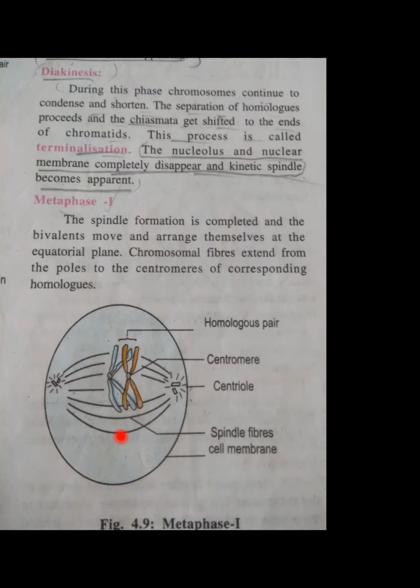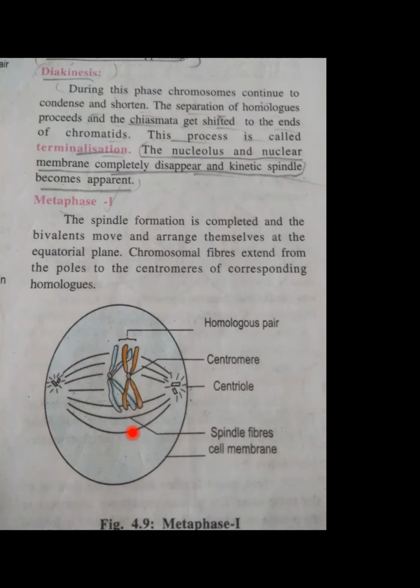But what is the difference between mitosis and meiosis? In mitosis, only single chromosomes come and get arranged here. But in meiosis, what is the difference? A pair of chromosomes, in which recombination has taken place, exchange of genetic material has taken place, and after that what? ये सब कब होता है?